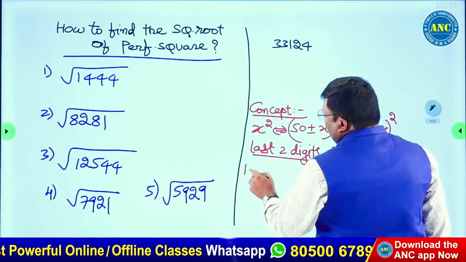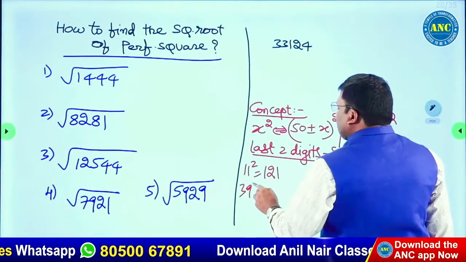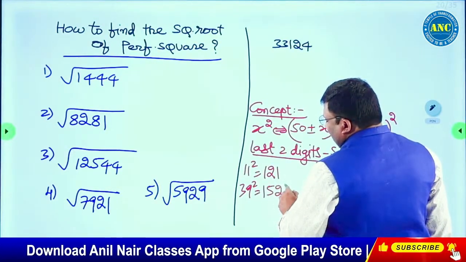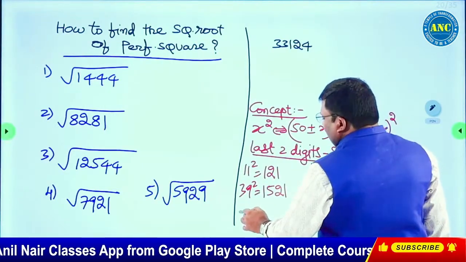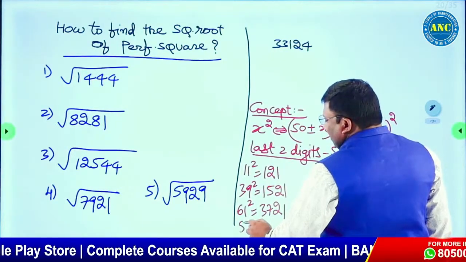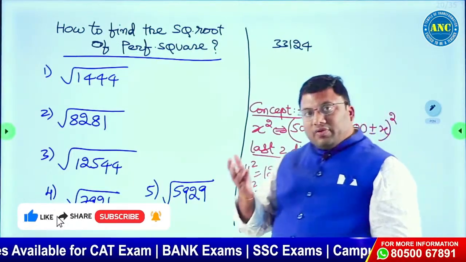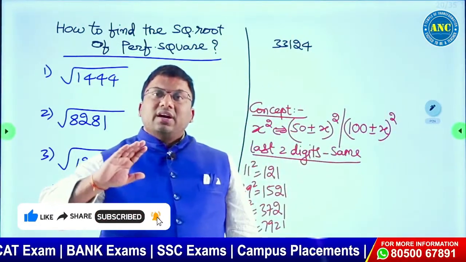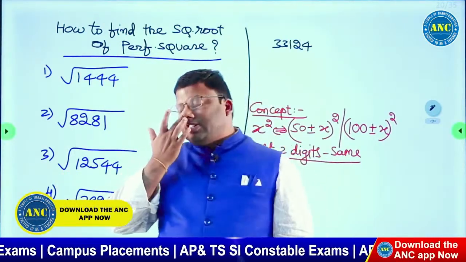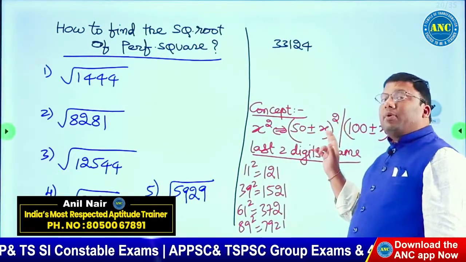Just for example, 11 square it is 121. 50 minus 11 it is 39 square. If you solve 39 square, it is 1521. 50 plus 11, 61 square, it is 3721. 100 minus 11, 89 square, it is 7921. Take a number, square it. 50 minus number square, 50 plus number square, 100 minus number square, 100 plus number square. Last two digits will be same. This is an extremely important concept, sir.